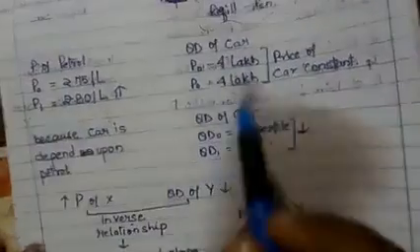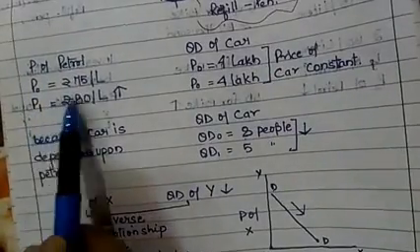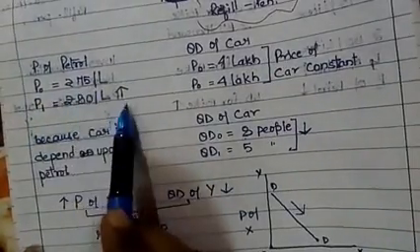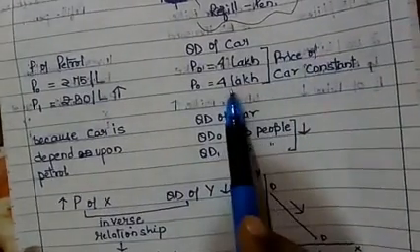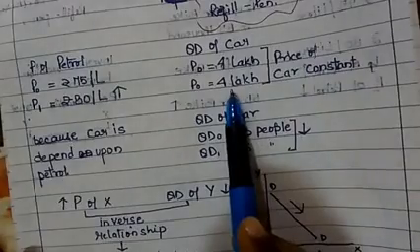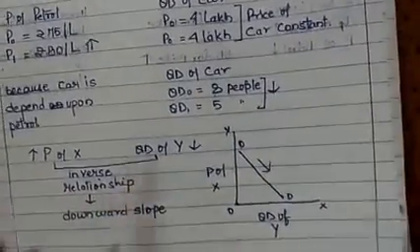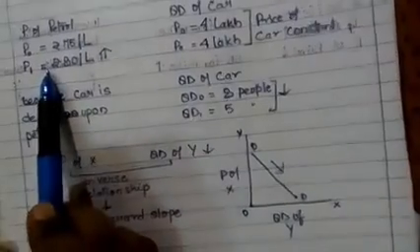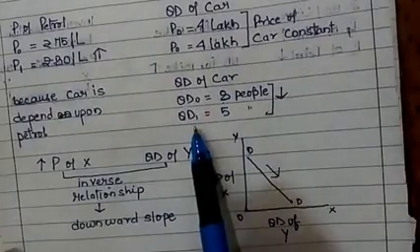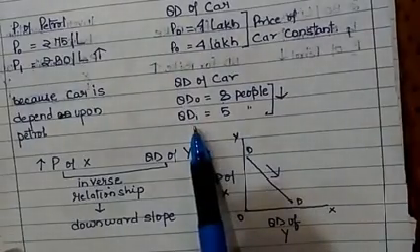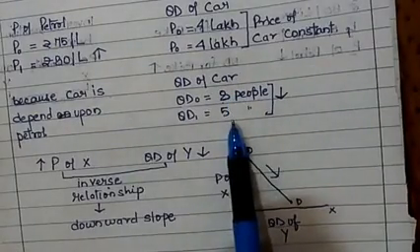But the price of petrol increases. Price of petrol is increasing, but the price of car remains constant. There is no change in the price of car. But then what is changing? When the price of petrol is increasing, what is changing? Quantity demanded for the car is decreasing.